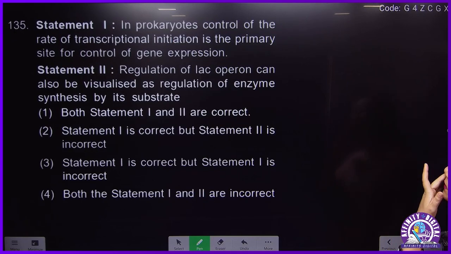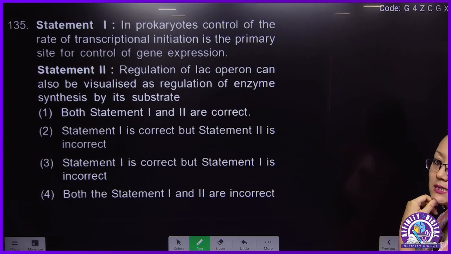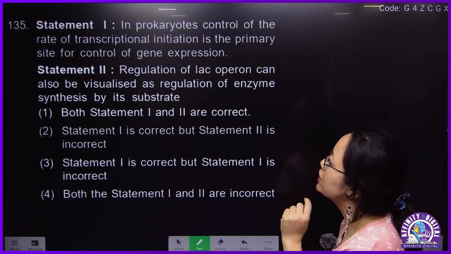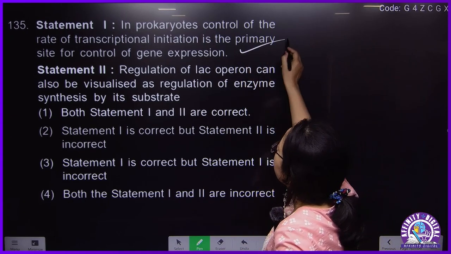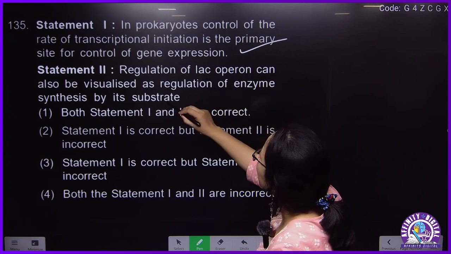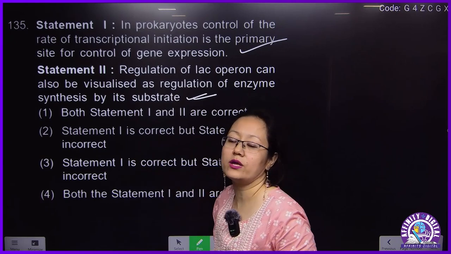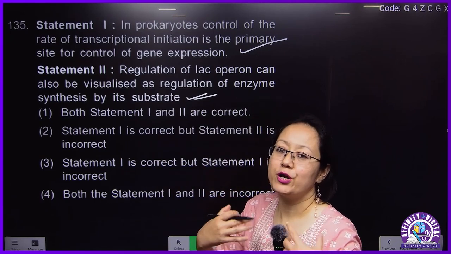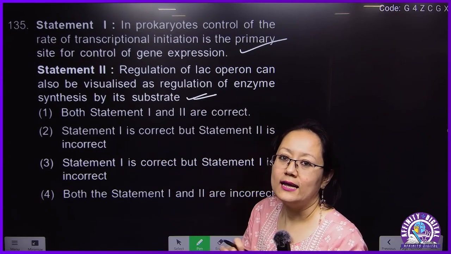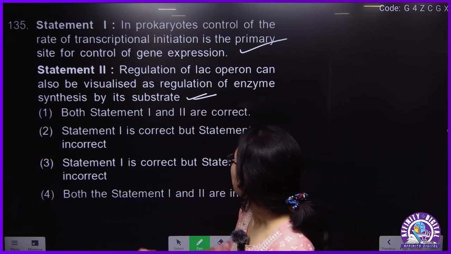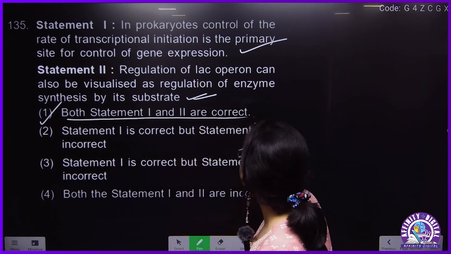35. In prokaryote, control of the rate of transcriptional initiation is a primary site for control of gene expression. This is correct. In case of prokaryote, the main site that will control a gene is transcriptional initiation. 1 is correct. Regulation of lac operon can be visualized as regulation of enzyme synthesis by its substrate. That is what is occurring in the case of lac operon. Enzyme required, transcription will occur. Enzyme not required, it will be stopped. So 1 and 2 are correct.